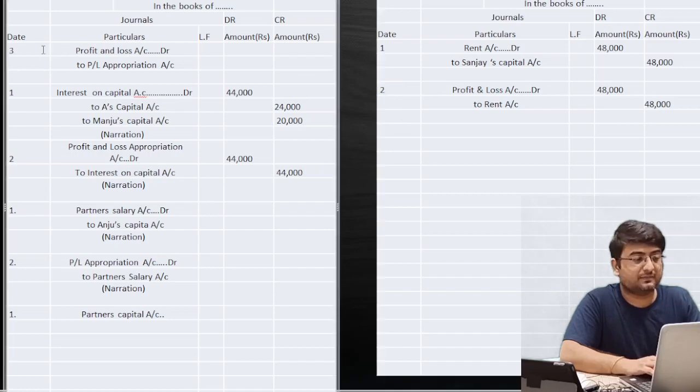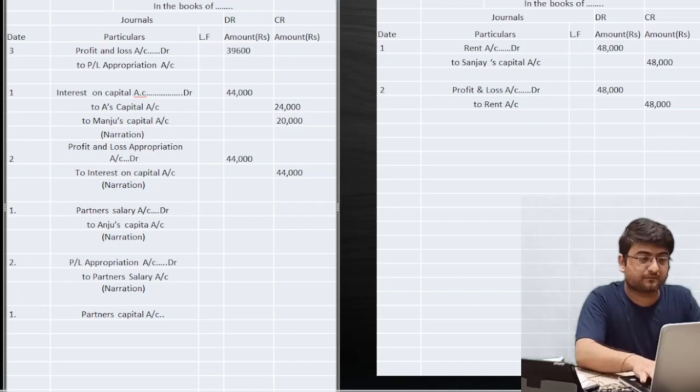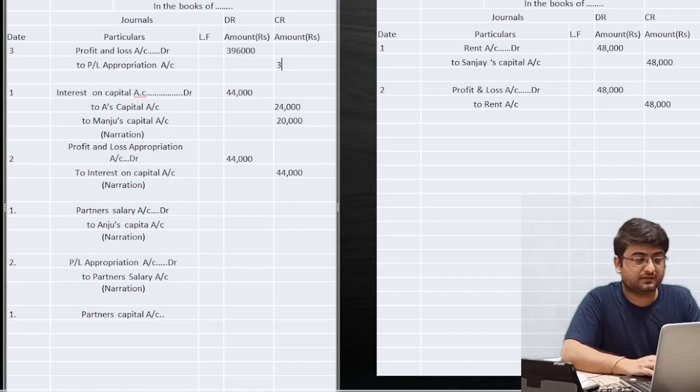And the third entry will be this. Just because I had no place to write in front of that in the first format, I have drawn the second format to make you understand that in the case of profit, the three entries will be there. First, Sanjay's rent: rent account debit to Sanjay's capital. Second, profit and loss account debit to rent account, 48,000 rupees. And third, profit and loss account debit to PL appropriation account, 3,96,000 rupees.